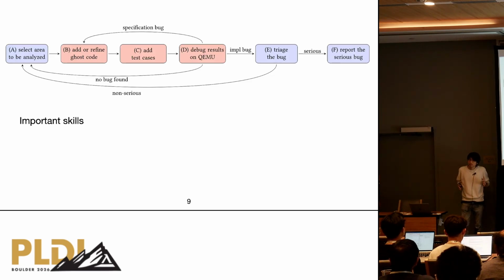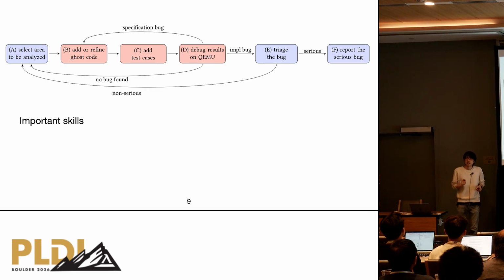The entire pipeline looks like this. First of all, we ask AI to find an appropriate place to be verified. And then we ask AI to write the ghost code. After that, we also ask AI to write the test cases and run them with the executable specs. Then, if there is a discrepancy between the implementation and the specification that AI wrote, we also ask AI to debug this discrepancy.